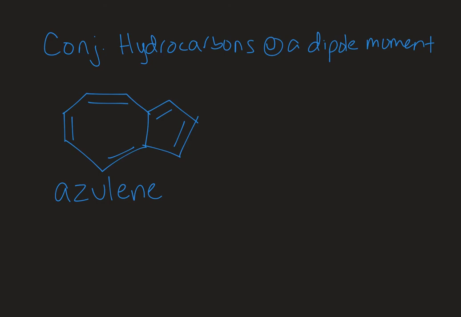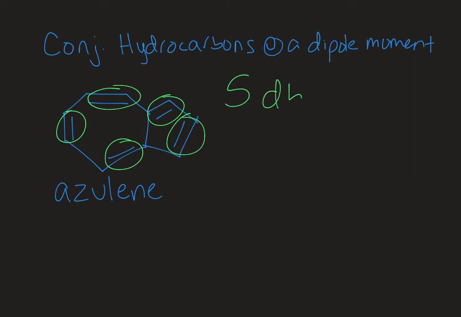So let's back up a minute and think about the properties of azulene. So this is a bicyclic molecule. And if I count my pi bonds, I have 1, 2, 3, 4, 5. So all around the exterior of this cyclic system, I have 5 double bonds, right? Inside those 5 double bonds are 10 total electrons.